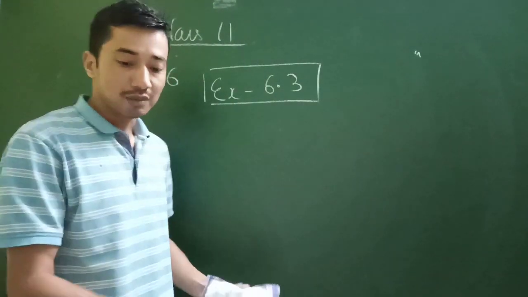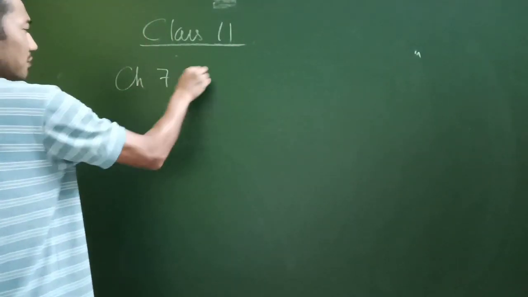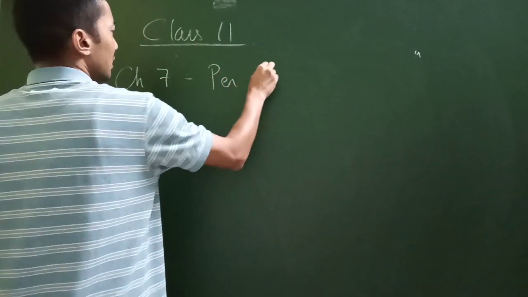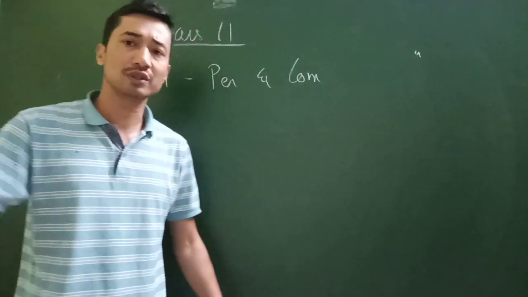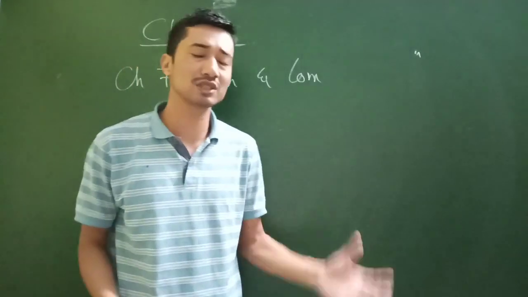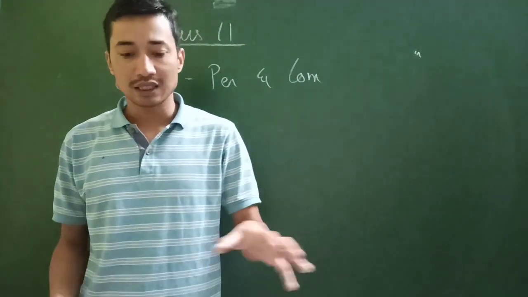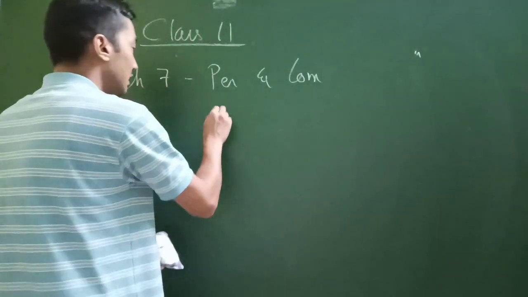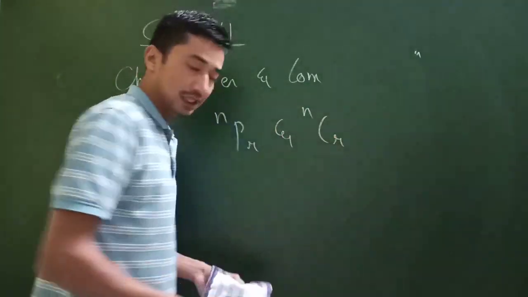That's it. Chapter 7. Now chapter 7, of course, is a very important chapter, permutations and combinations. It is actually very important for the future also. Some portions are removed, like derivation of the basic NPR and NCR formulas.